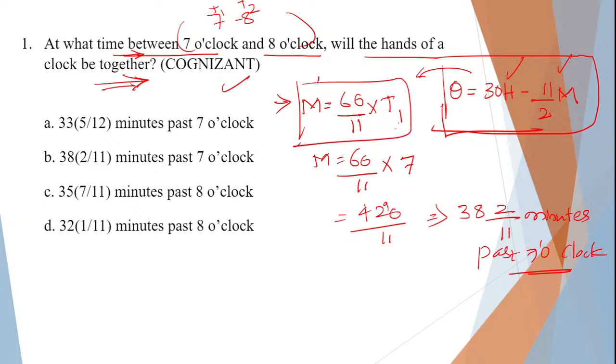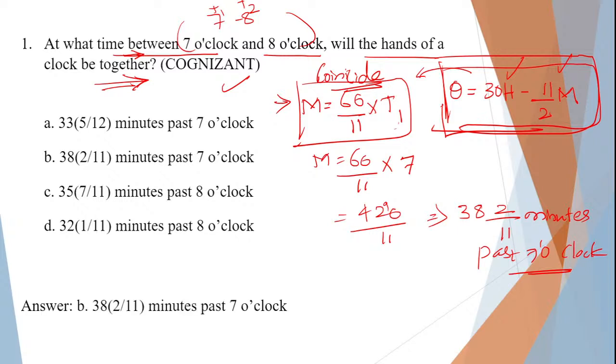This particular formula is only for when the hands of the clock are coinciding. Okay, this is only for coincidence. So I am specifically mentioning this. This is a shortcut which is only used for coincidence. And the other formula can be used to find any angle, irrespective of any degree. Clear? So the answer is 38, 2 by 11. Now let us go to the next question.